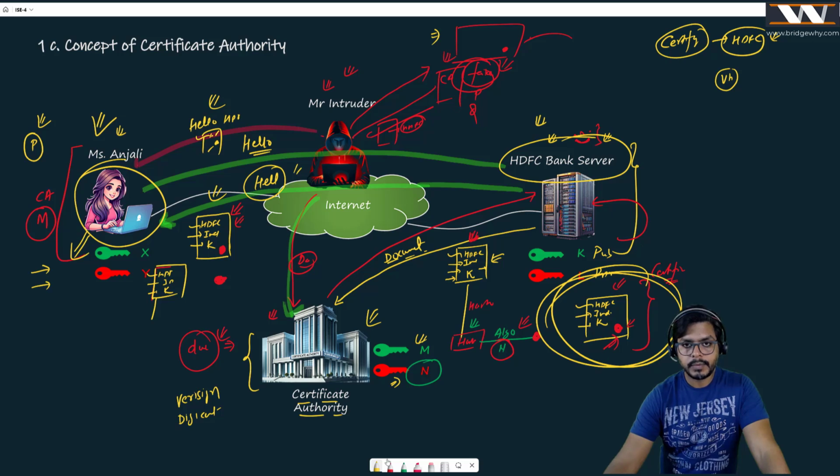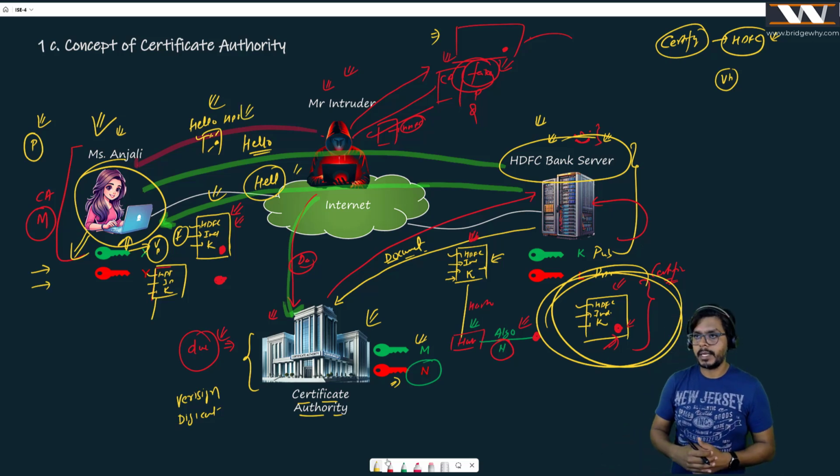Inside her laptop, she is going to believe only those authorities which are good and well known, maybe VeriSign, DigiCert. She's going to believe those. But for the fake certificate, she's not going to believe. And since this certificate is signed by a fake authority, she is going to discard it. As simple as that.